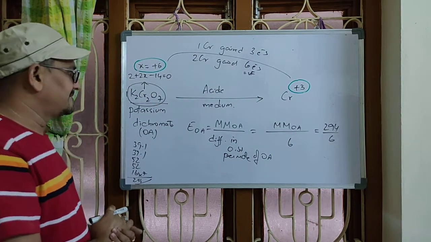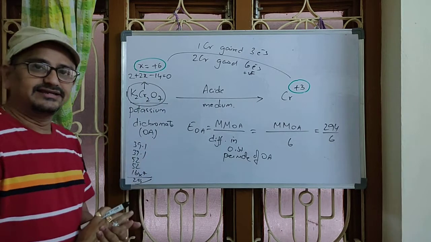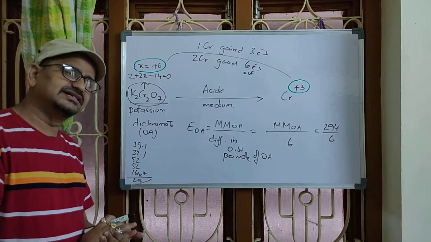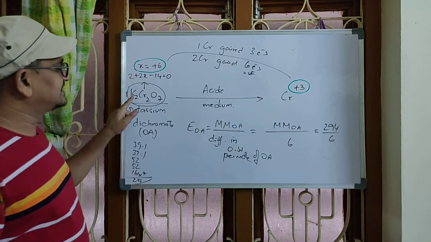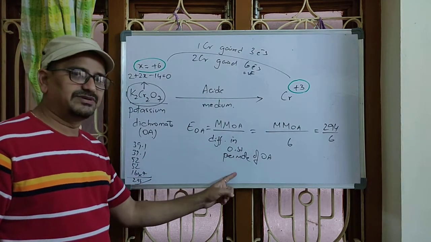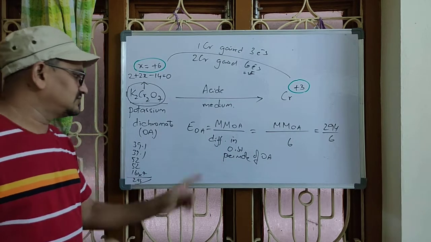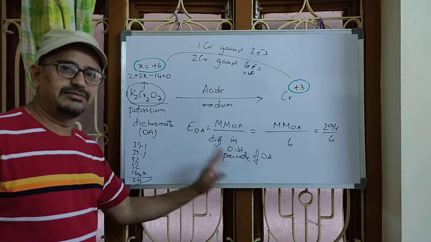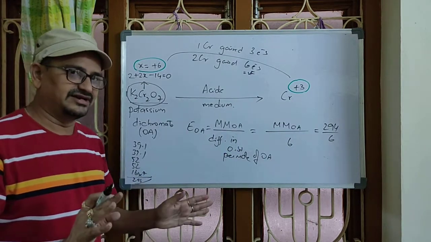Understood? Now, let us study equivalent mass of reducing agent. The same way. In the case of the oxidizing agent, what are we finding? Gained electrons, the difference in oxidation state per mole. Similarly, for the reducing agent also, the difference in oxidation state per mole. Right? Okay? We will stop with this.